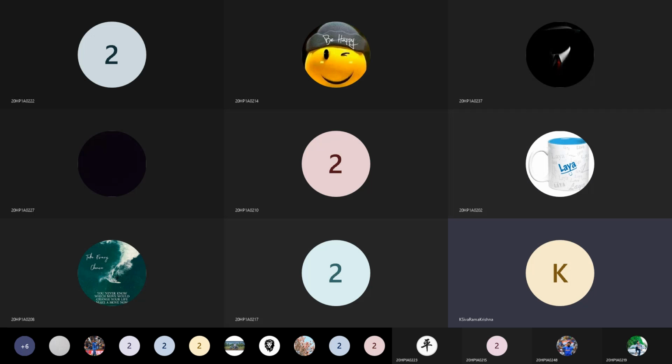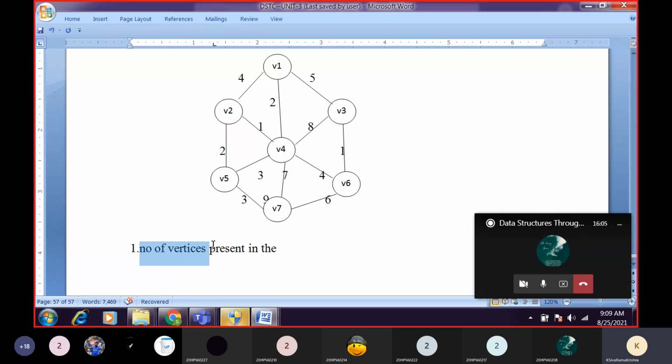We have to follow three rules. What is the first rule? The number of vertices present in the graph must be present in our spanning tree.